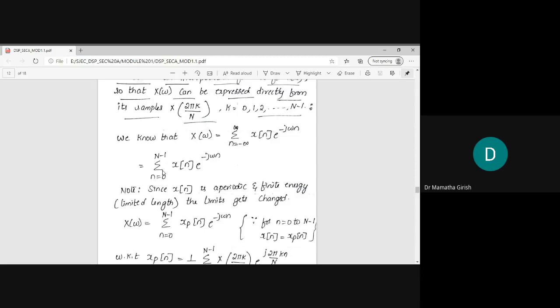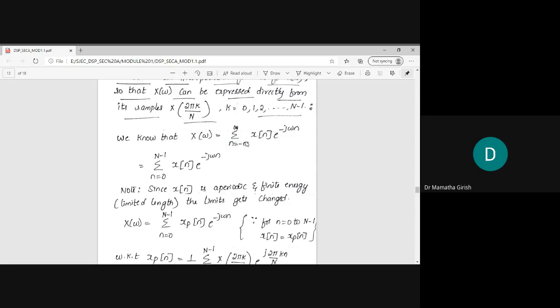The answer is, in this case, yes, it is valid, because the very definition of x of n states that the given discrete time sequence is an aperiodic signal and it is a finite energy signal. When I use the word finite energy signal, I am describing a sequence which is defined for a limited length only.